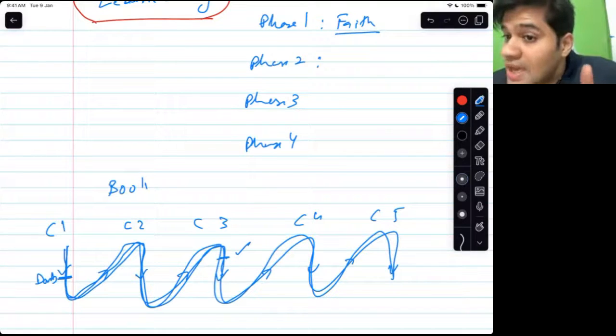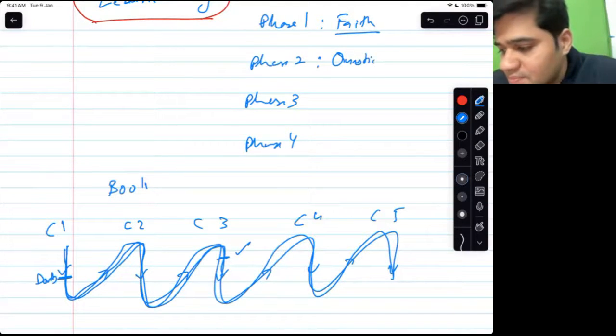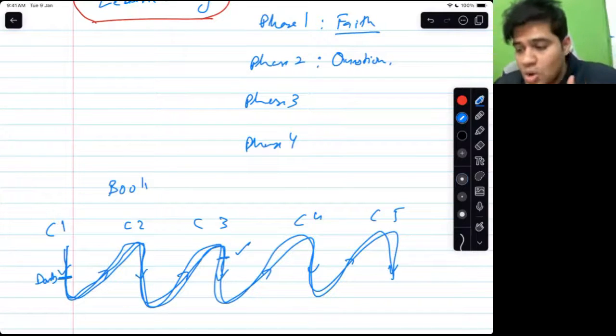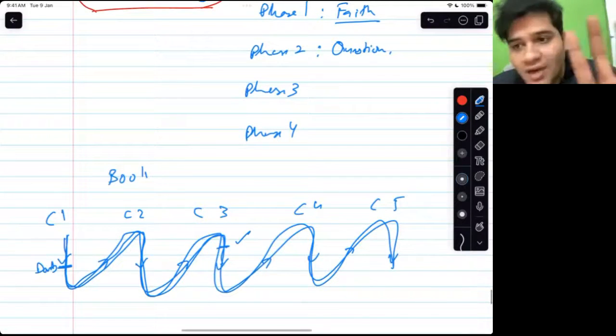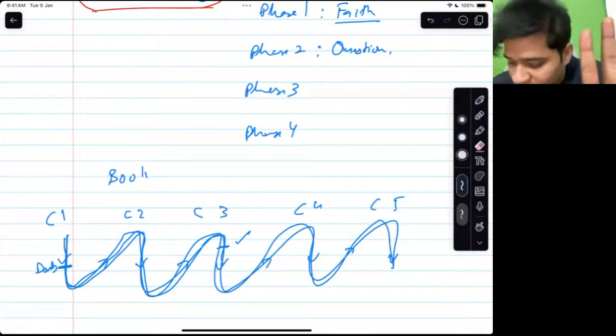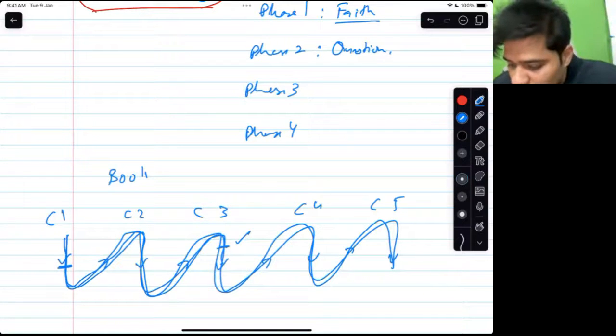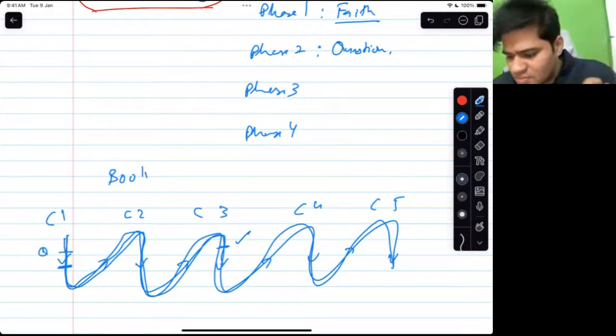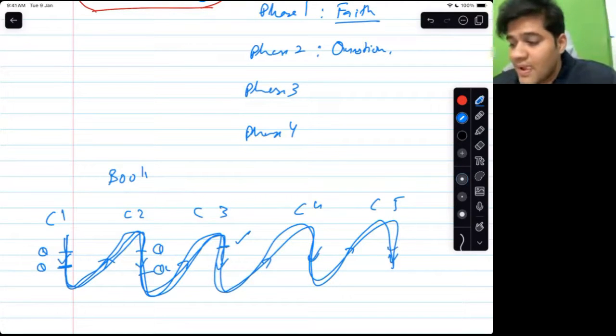Phase 2 is the questioning stage. Read it again, and now collect your questions. Do not seek answers still. So this is a revision as well as correction stage. Oh, there is a question. Just write down the question. This question, oh, this question. Question 4. Just write down the questions. Revision is also important, and you have questions now. Okay. Phase 3.